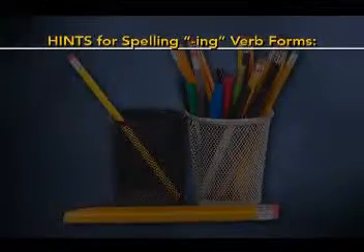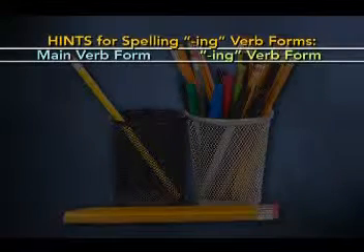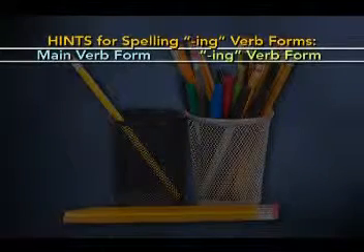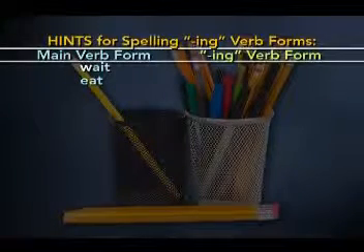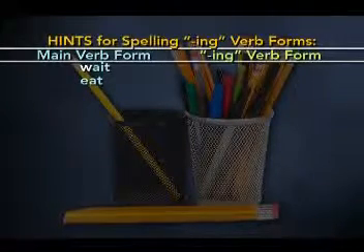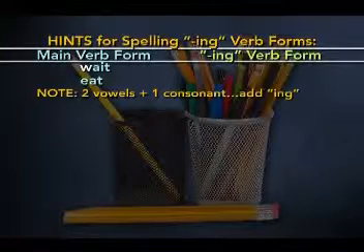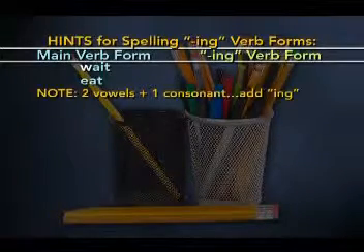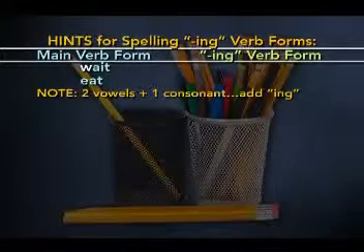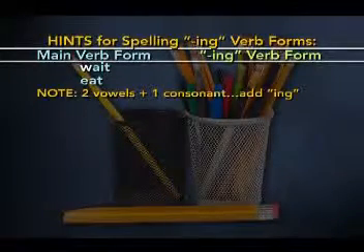Here are some hints for spelling ing verb forms. You'll see the main verb ending form and the ing verb form. So wait and eat, note 2 vowels and 1 consonant, AI and T, and EA and T. Add ing, very simple.